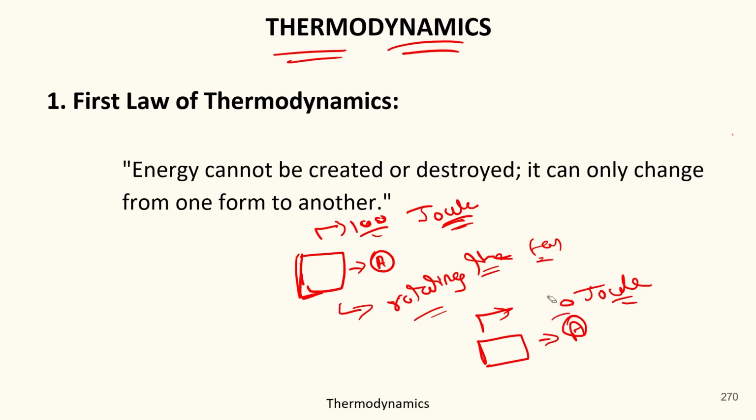So you will say that the energy is depleting, or the energy is being destroyed. But in our statement of the law, we stated that energy cannot be created or destroyed. Then how is the energy going down from 100 to 50?